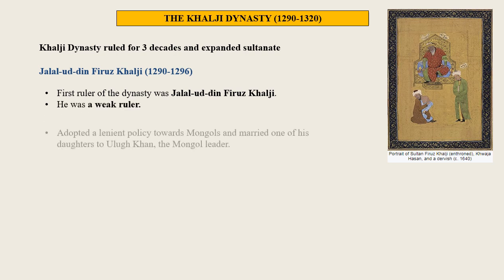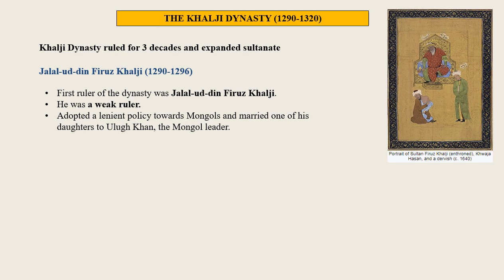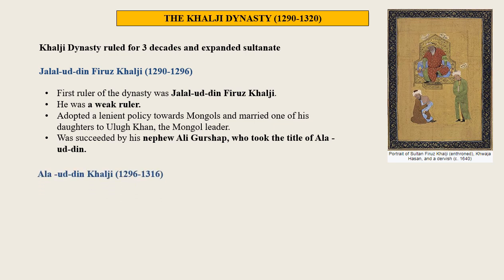He adopted a lenient policy towards the Mongols and married one of his daughters to the Ulugh Khan, the Mongol leader. Jalaluddin was succeeded by his nephew Ali Gurshab, who took the title of Alauddin. The next ruler was Alauddin Khilji from 1296 to 1316.